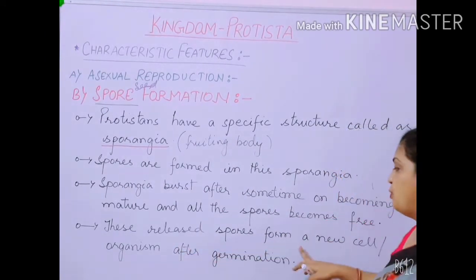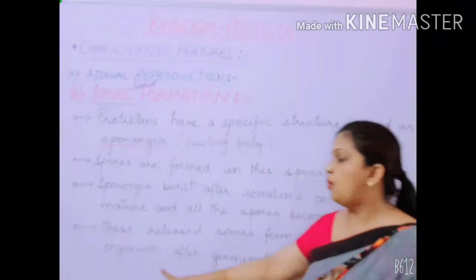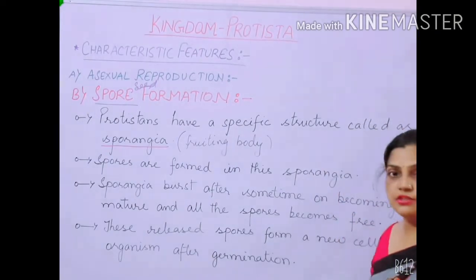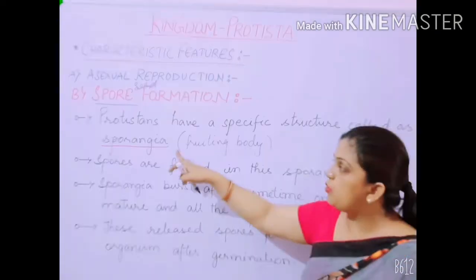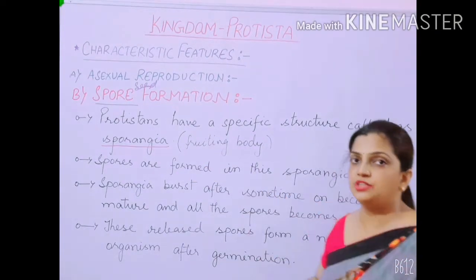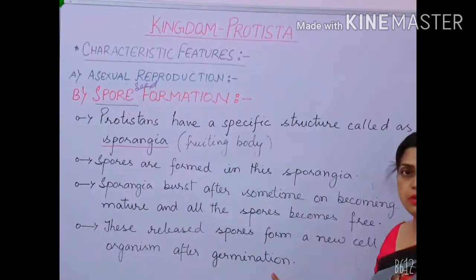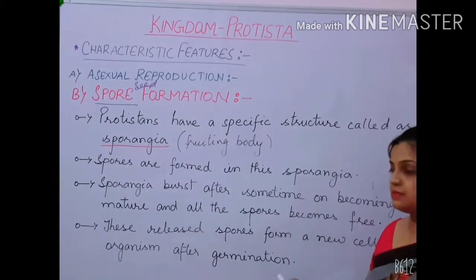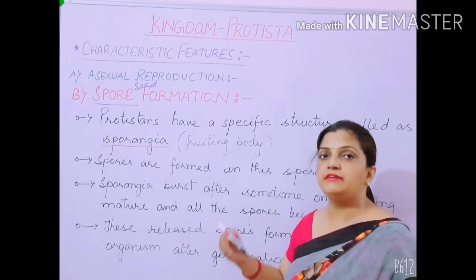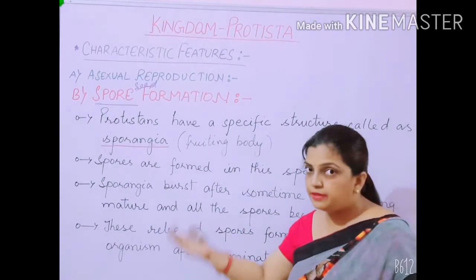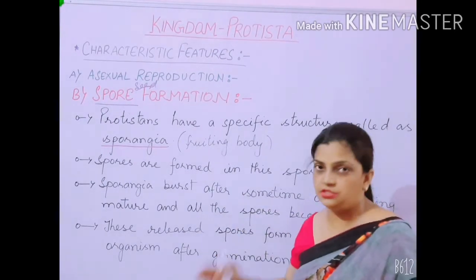The released spores form a new cell or organism after germination. Again, these spores will grow, become mature organisms, and be ready to reproduce by the same procedure.